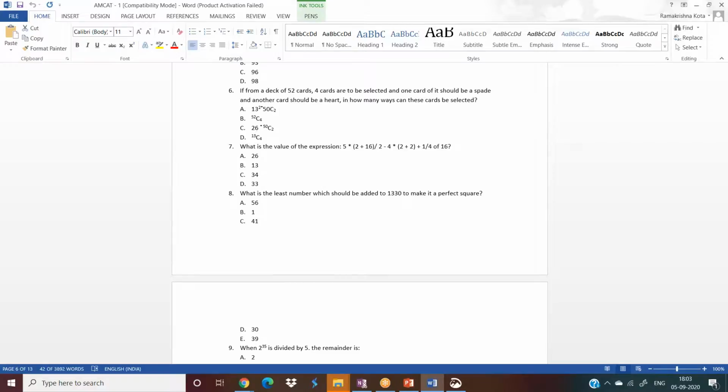Okay, so the answer for the eighth question is 39. If you add 39 to 1330, the sum will be 1369, which is a perfect square of 37. 37 square is 1369. Okay, next one.